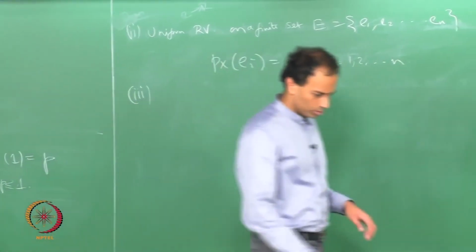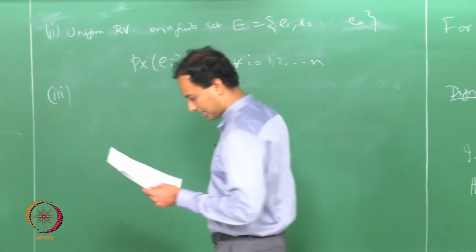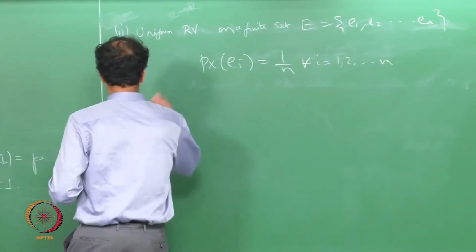Let us move on. Let me give you an example of a geometric random variable.